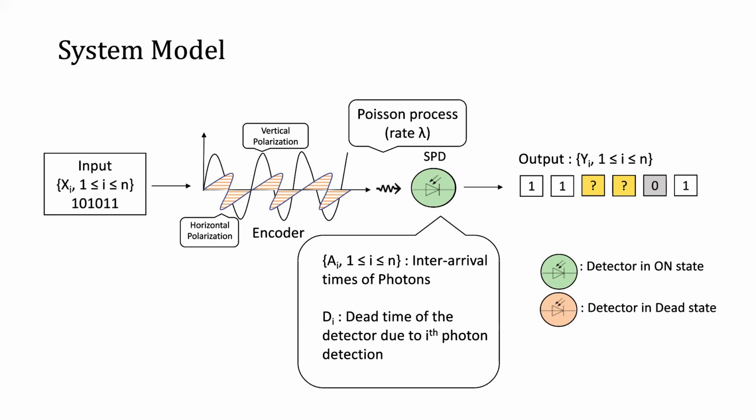Other notations: we use the sequence A_i to denote the inter-arrival times of the photons, and the notation D_i is used to represent the dead time of the detector caused due to ith photon absorption in the system.